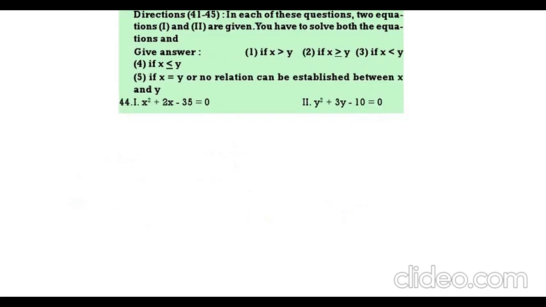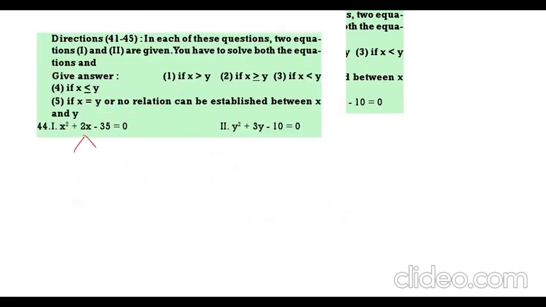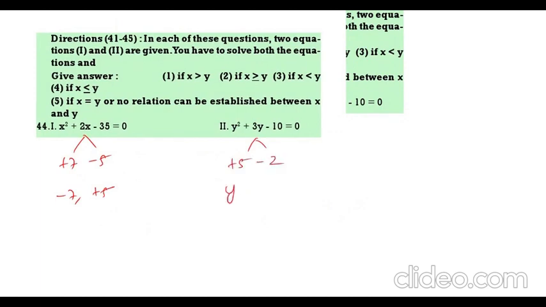X square plus 2x minus 35 is equal to 0. You can take plus 7 minus 5. Then our answer will be minus 7 plus 5. Y square plus 3y minus 10 is equal to 0. Plus 5 minus 2. Answers minus 5 plus 2. Here minus 7, 1 minus 1 plus. Again 1 minus 1 plus. Therefore there is no relation. This blindly you can say.